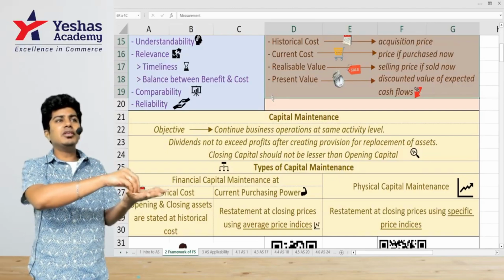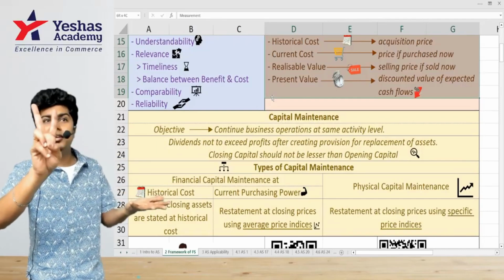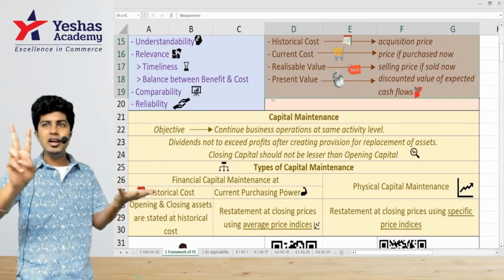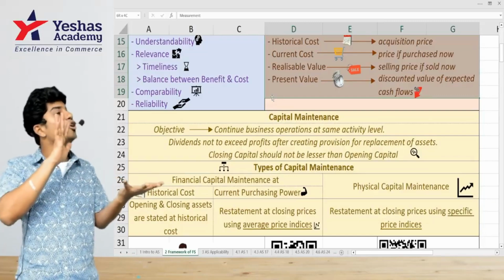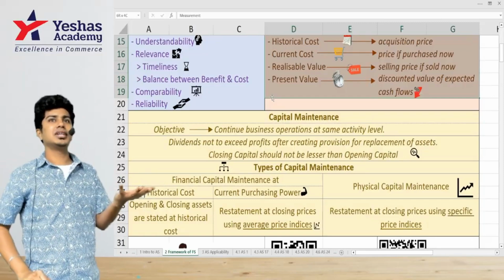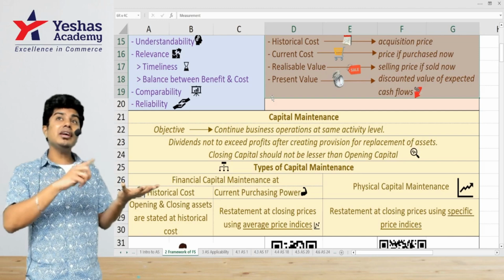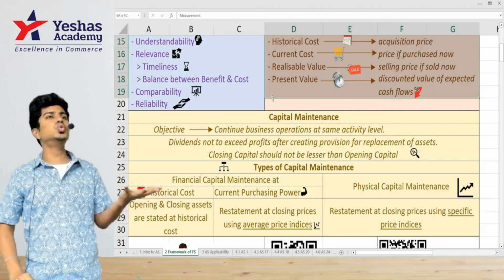I bought it for what value? I sold it for what value? How much is profit? How much can I withdraw? Can I withdraw more than 20? If I withdraw more than 20, I am not withdrawing profit. I'm withdrawing capital. If I withdraw capital, capital will decrease.